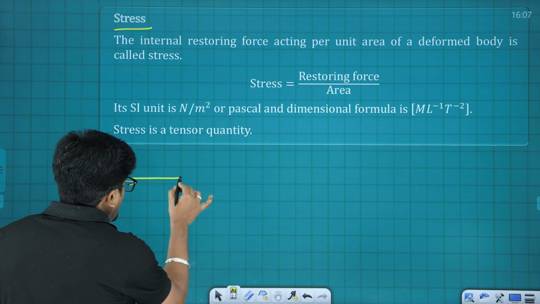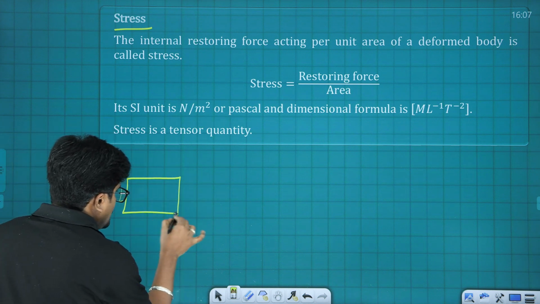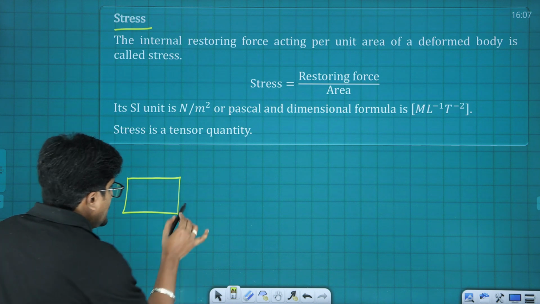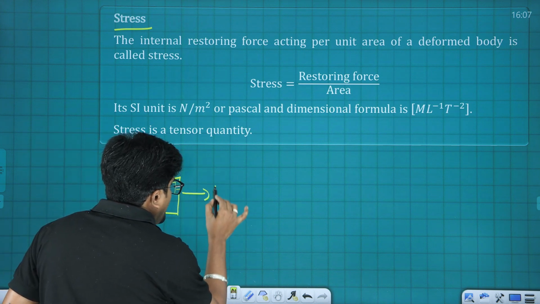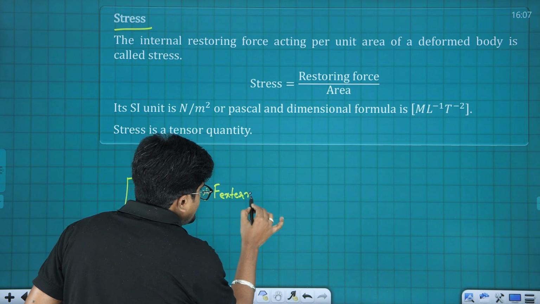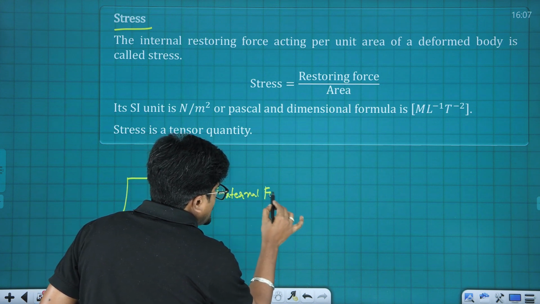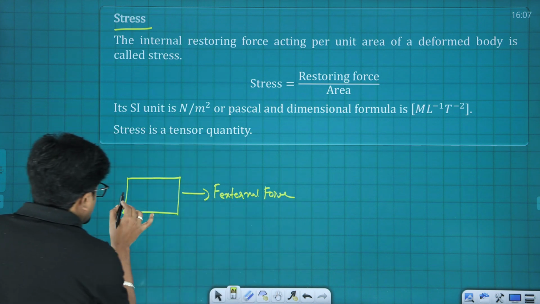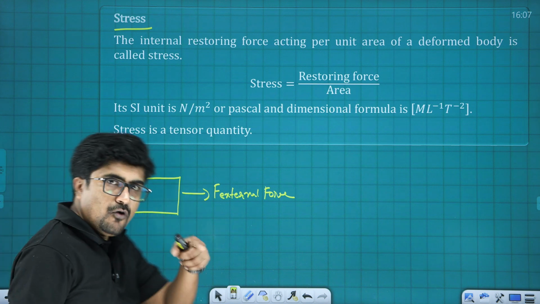So let this be an object, and here I am applying an external force, and this external force is the deforming force.